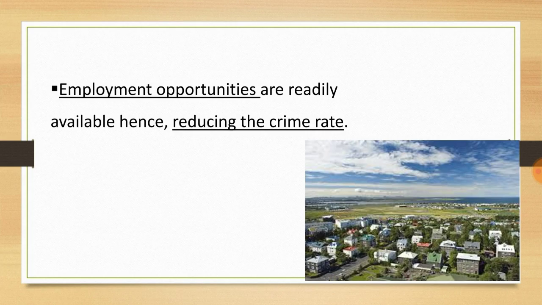Employment opportunities are readily available, hence reducing the crime rate. All the citizens get job opportunities there. Since poverty is not there, there is not much crime either.